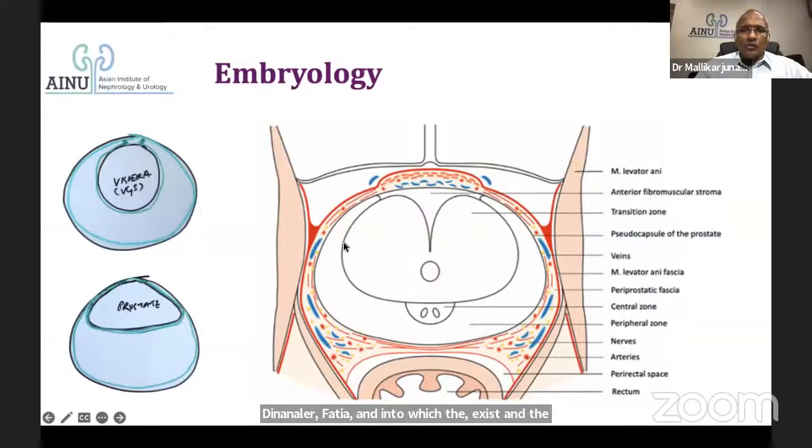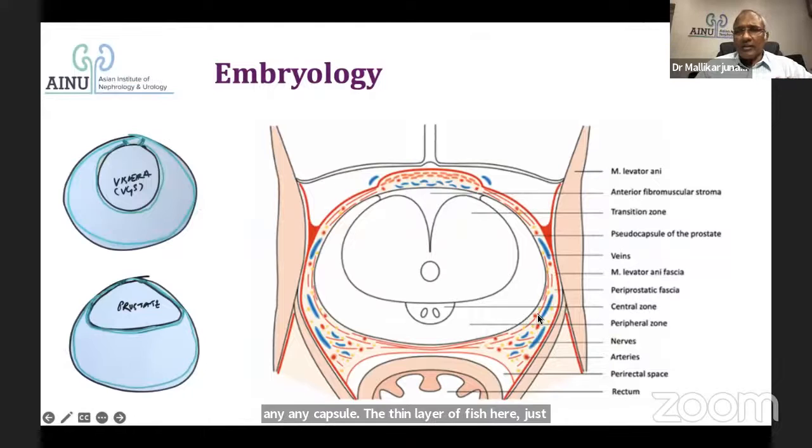As the prostate grows, as you all know, it's just glandular. It doesn't have a capsule per se. So as the prostate grows, the tissue in the mesenchyme here will continuously get compressed, and multiple layers of fascia will form. So what is existing? There is a prostate gland without any capsule, a thin layer of fascia just above the prostate, maybe called a prostatic fascia or whatever it is called.